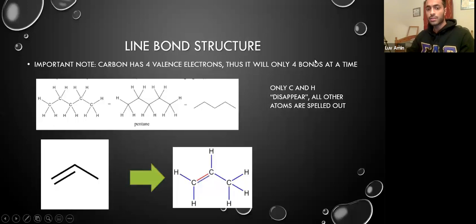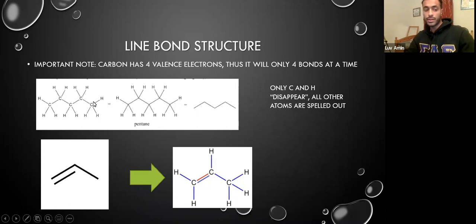These hydrocarbons can get very long, and writing out an entire Lewis structure will get really complicated and messy. So what we like to do is write them in line bond structure. All the carbons are represented in this line, and every point or angle represents a carbon. Since we know that carbon can be bound to 4 atoms, we can assume that whatever bonds we don't see are hydrogens. If we look at this carbon right here, it's bonded to 1 carbon with this bond. However, since 4 bonds are possible, the 3 other bonds would be hydrogens, as seen right here.